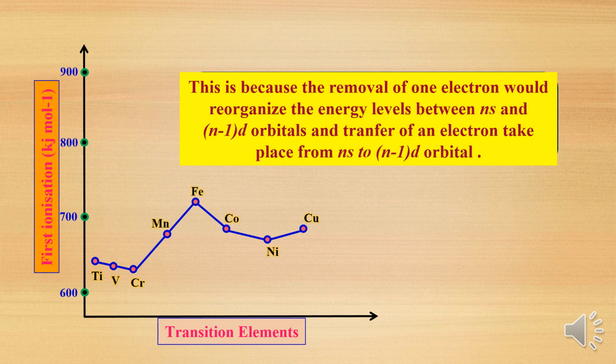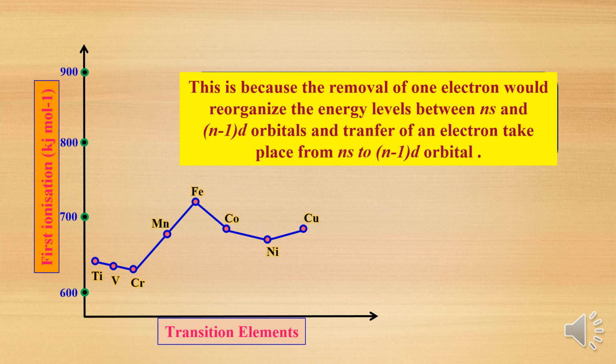This is because the removal of one electron would reorganize the energy levels between ns and n minus 1 d orbitals, and transfer of electron takes place from ns to n minus 1 d orbital. Here ns is the valence shell and n minus 1 d is the penultimate shell. If you remove the electron from ns, let us consider only one electron is there in ns, the energy levels will reorganize.